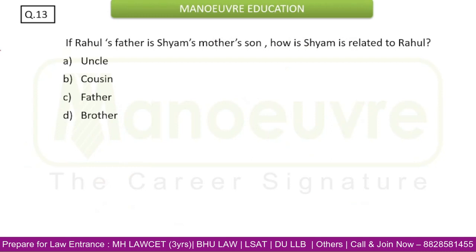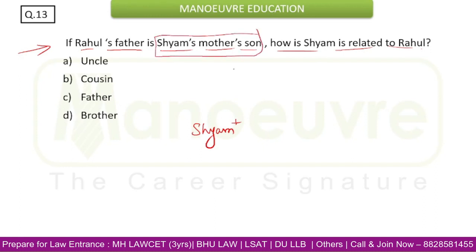Now again, this is the question from blood relation. If Rahul's father is Shyam's mother's son, how is Shyam related to Rahul? Now let's try to understand this with the help of tree diagram. Say if this is Shyam, so they are saying Shyam's mother's son. Let's focus on this. So Shyam's mother I can place here. Now Shyam's mother's son can be Shyam himself,